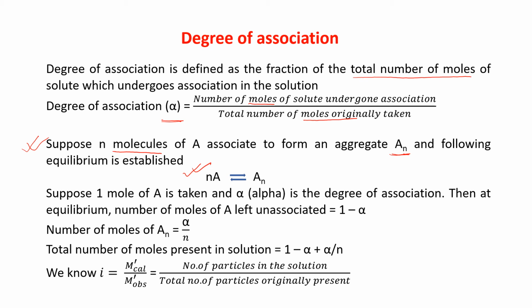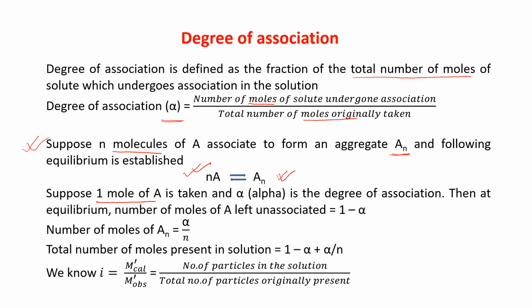That means n molecules of A associate to form an aggregate of An. Suppose 1 mole of A is taken.